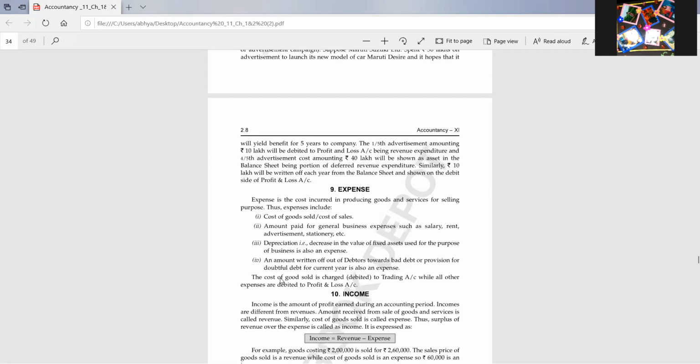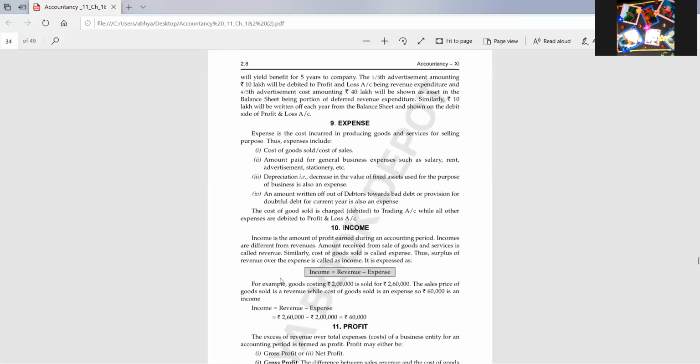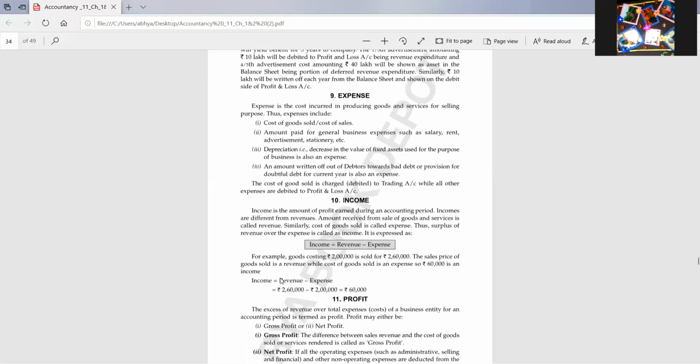So next is income. Income means any amount which is the excess of revenue over expense. In short, excess of revenue over expense is known as income. Like I gave you many examples: we have sold goods costing rupees 50,000 for rupees 80,000.